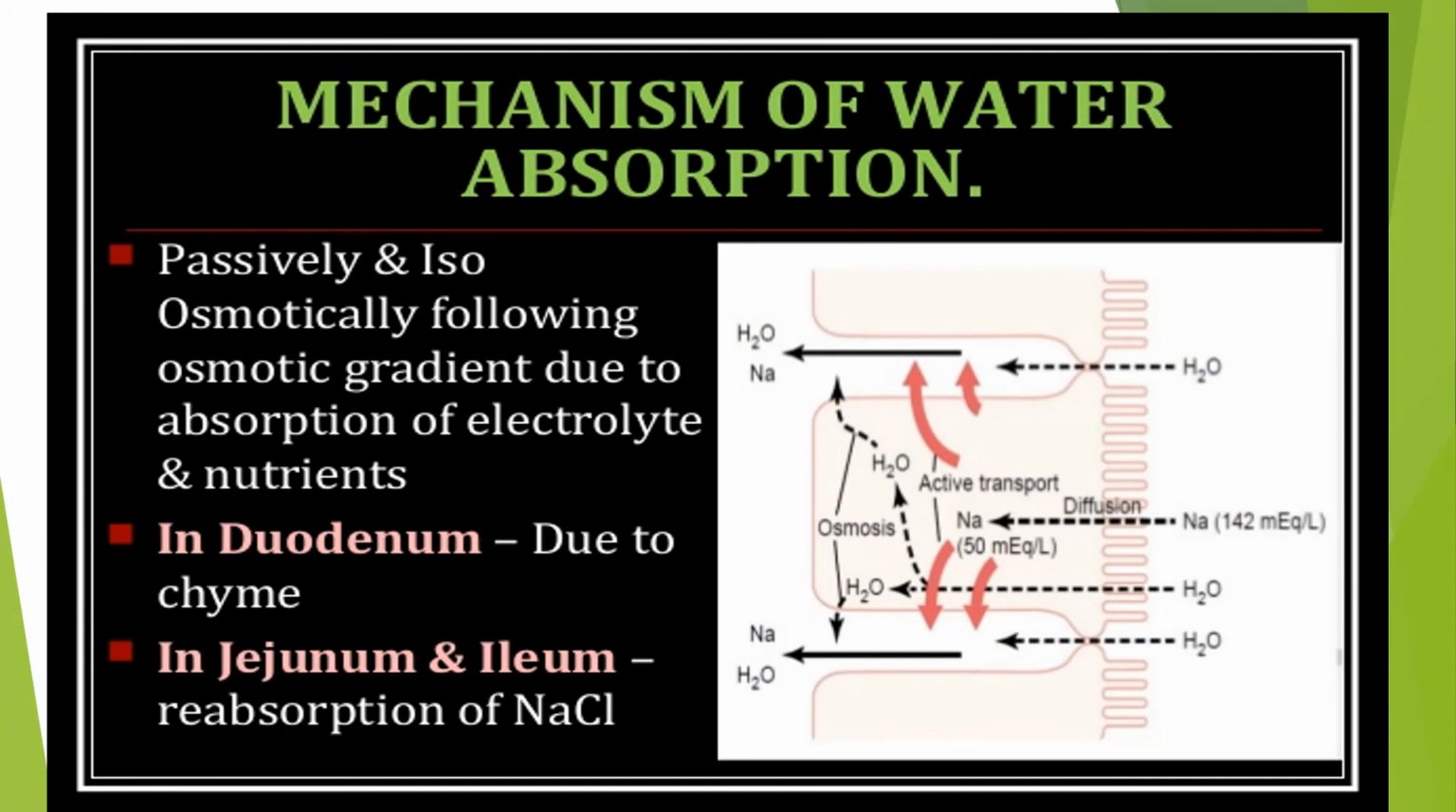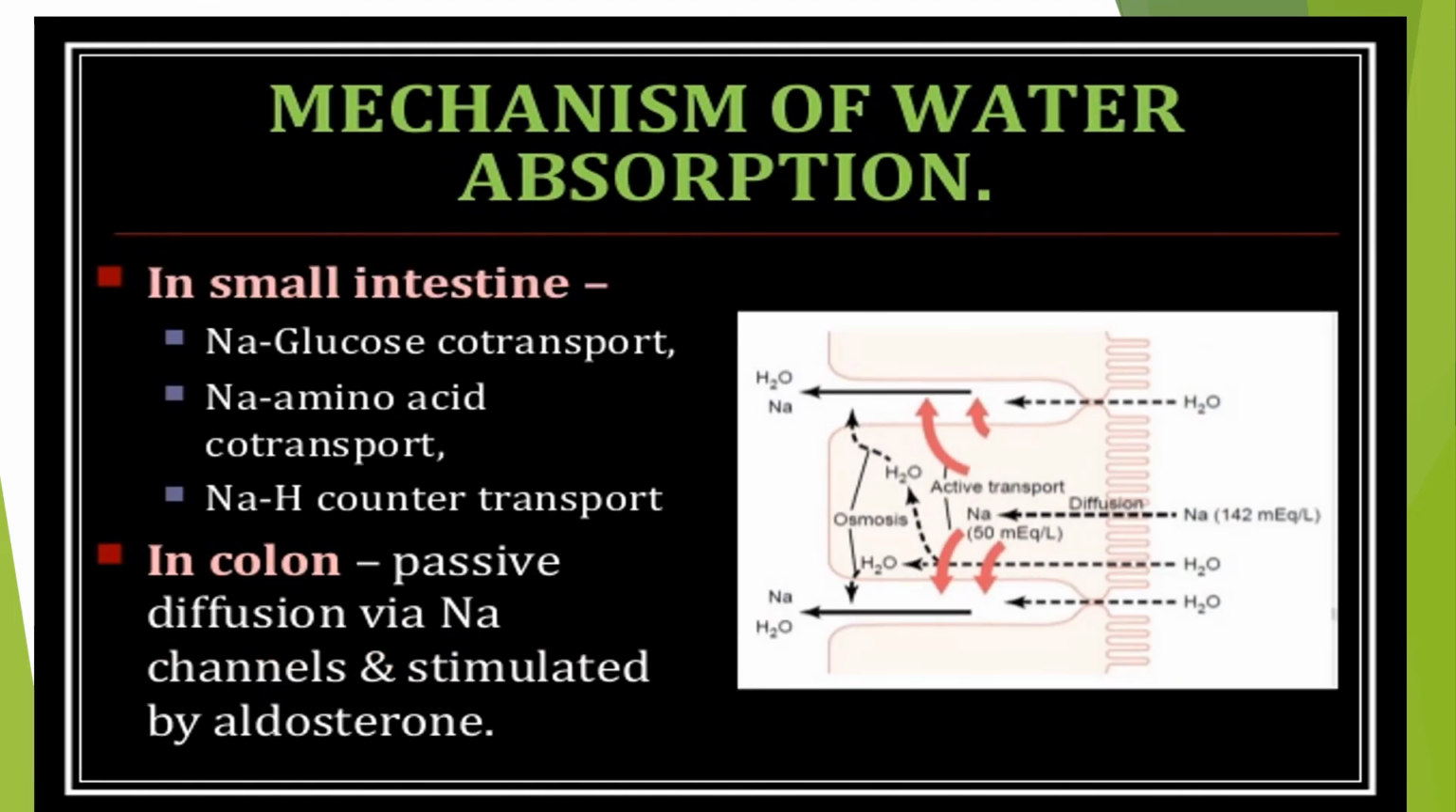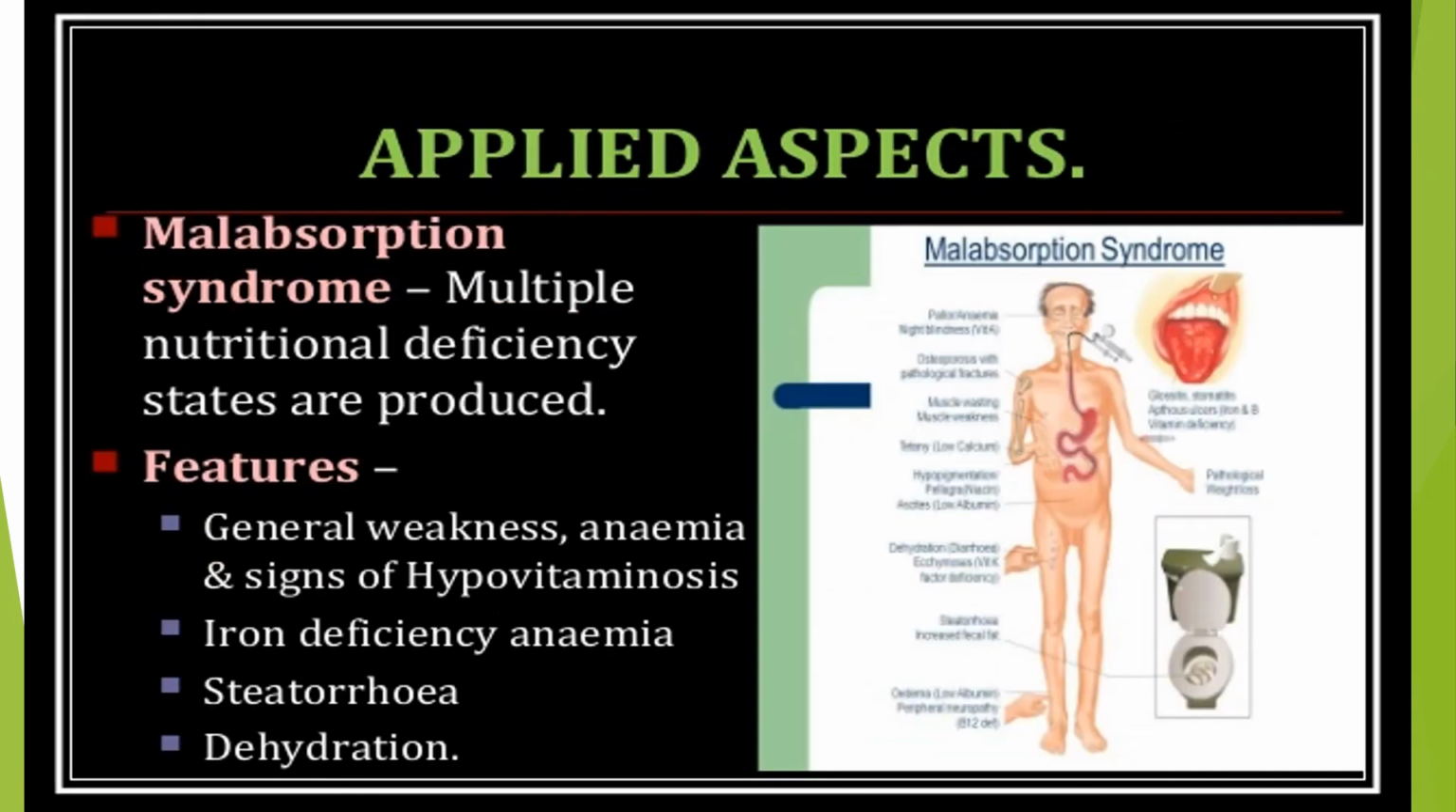Mechanism of water absorption. Water is absorbed passively and isoosmotically, following the osmotic gradient due to absorption of electrolytes and nutrients. In the duodenum, this is due to chyme. In the jejunum and ileum, it is due to reabsorption of sodium. In the small intestine, mechanisms include sodium glucose co-transport, sodium amino acid co-transport, and sodium hydrogen counter-transport. In the colon, absorption is by passive diffusion via sodium channels, stimulated by aldosterone.